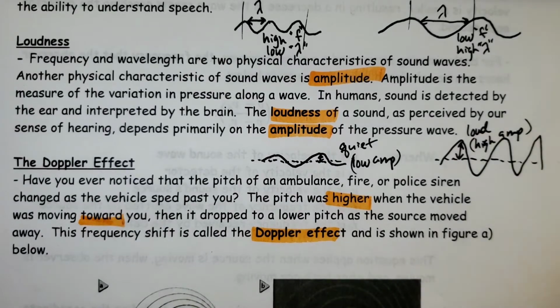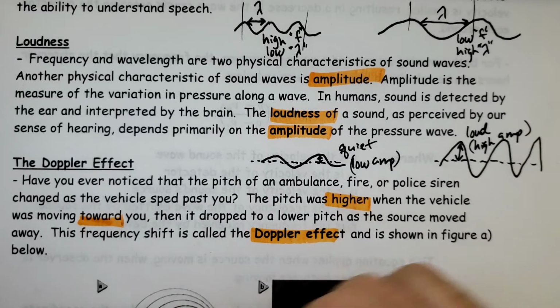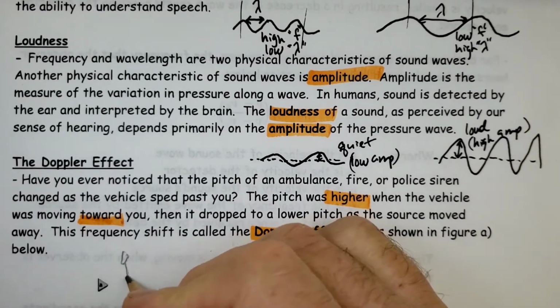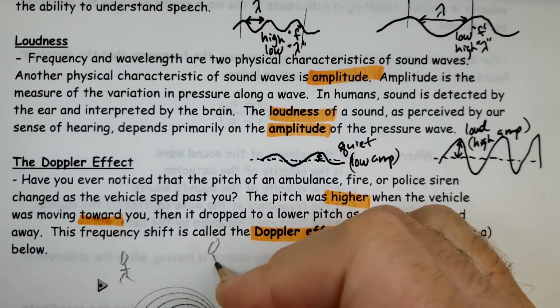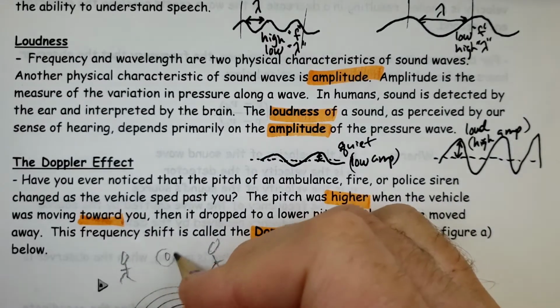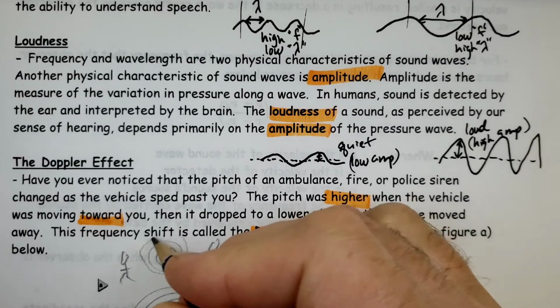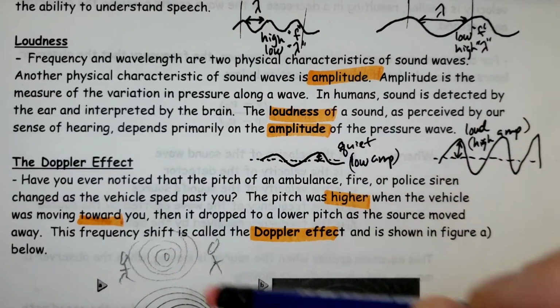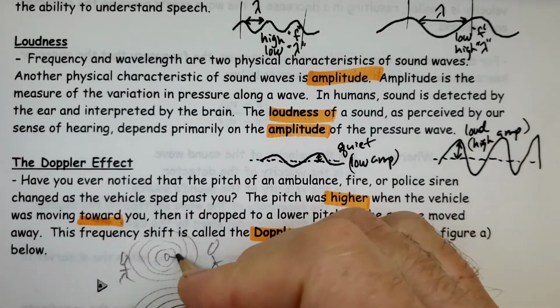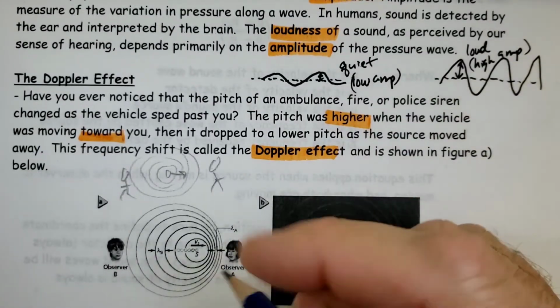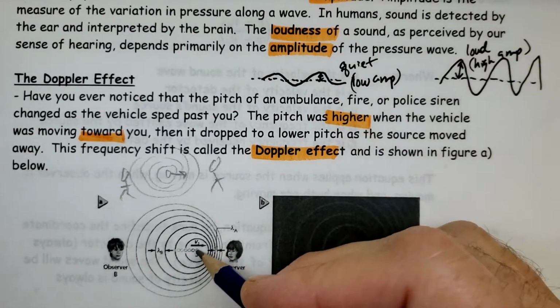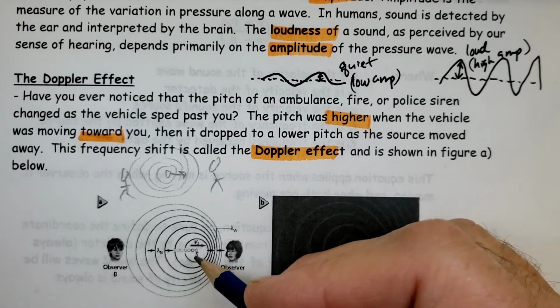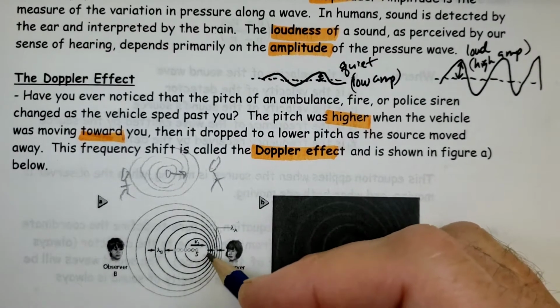In terms of a moving source, if we had something not moving that was making a sound, we would see this. Both people would register the same frequency, the same cycles per second. But if I move this towards one person, we can see the waves that are generated by the source in the video, and the demo is very good for showing this, get bunched up.